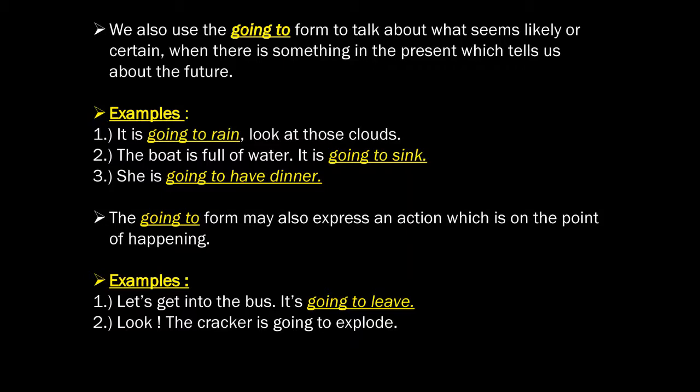We also use the going to form to talk about what seems likely or certain, when there is something in the present which tells us about the future. Now let us understand this with the help of some examples. It is going to rain. Look at those clouds. The boat is full of water. It is going to sink. She is going to have dinner.